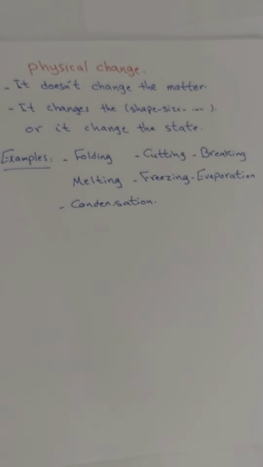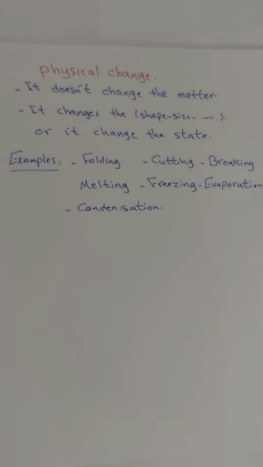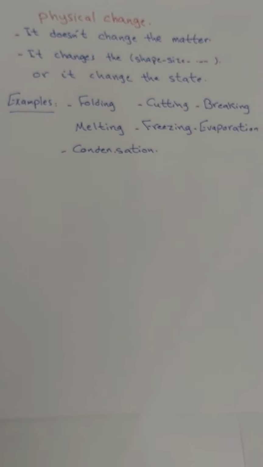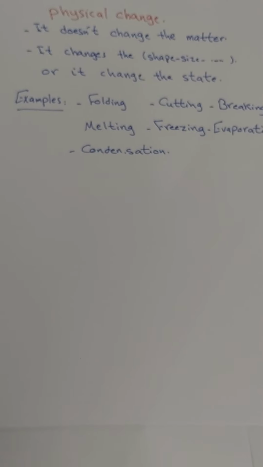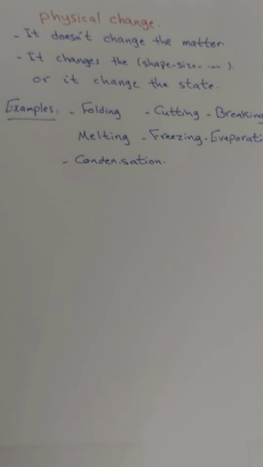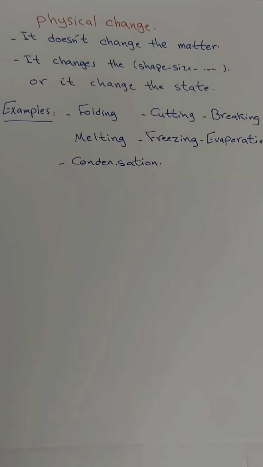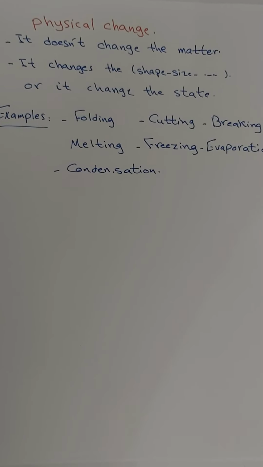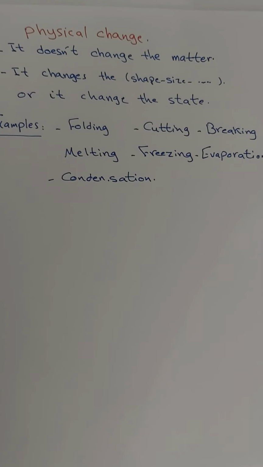Let's remember the most important ideas that we learned in the previous lesson. We began with physical change, and we said physical change is a change that doesn't give a new matter or new substance. So it doesn't change the matter. Then, it changes the physical property, like size, shape, texture, okay? And or it can change the state of matter. So the change of state is a physical change.